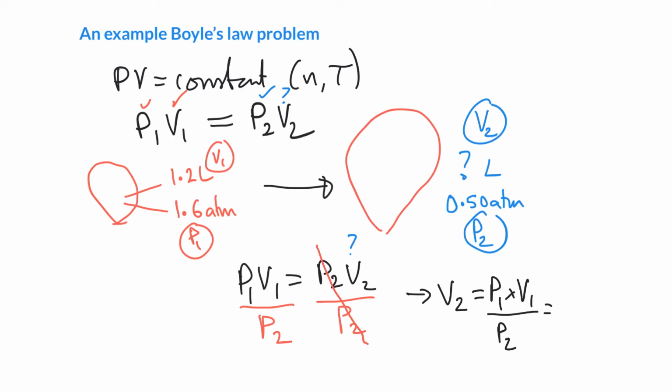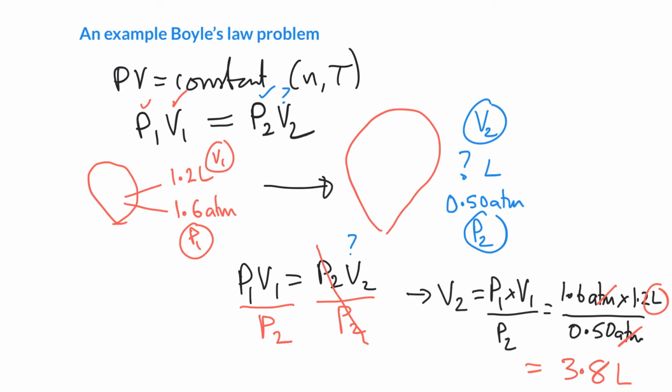And if we plug everything in, we have 1.6 atmospheres for our initial pressure. We have 1.2 liters for our initial volume. And our final pressure went down to 0.5 of an atmosphere. And if we keep track of units, we can see the atmospheres cancel, and we're left with liters in our answer. And if we punch that in on our calculator, we get 3.8 liters. So that balloon has really gotten pretty large. So we lowered the pressure, and the volume of the balloon increased and expanded tremendously.